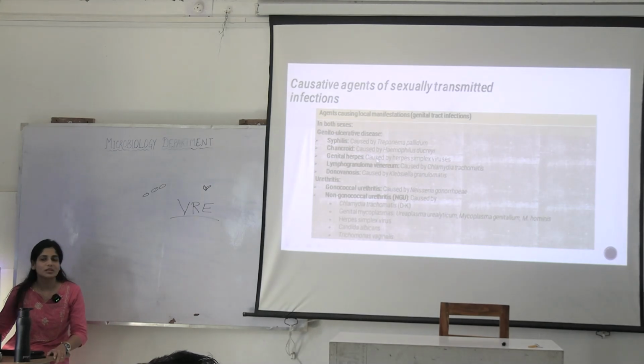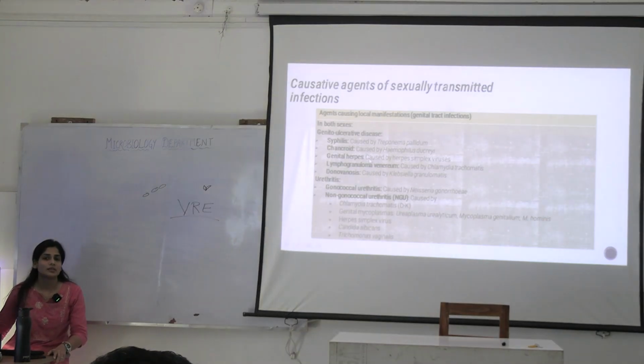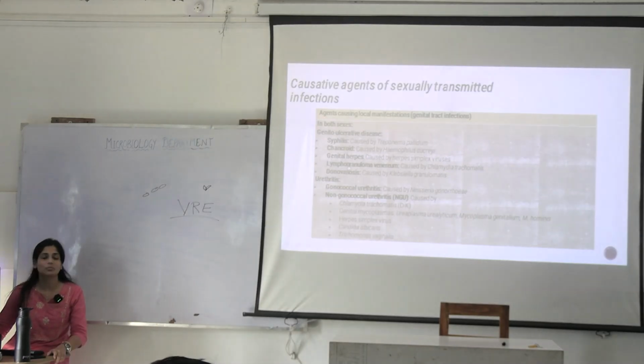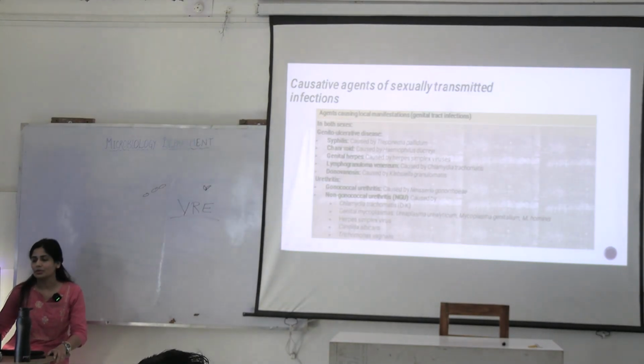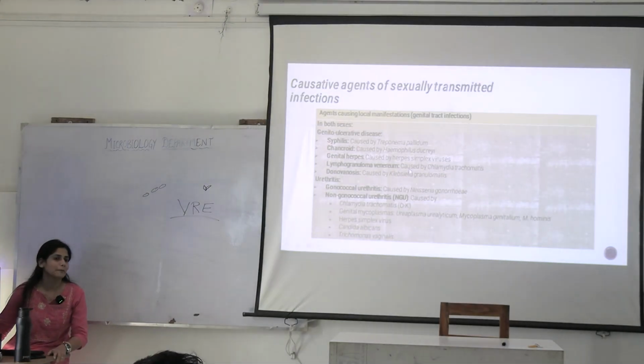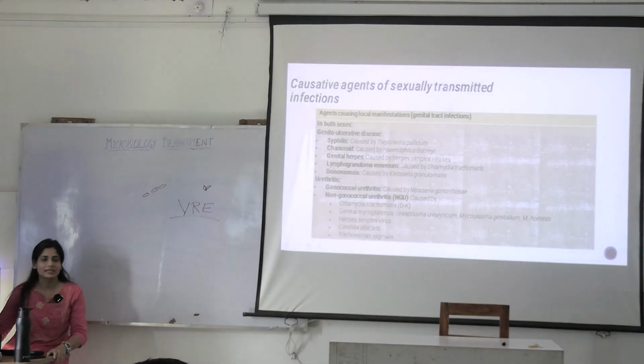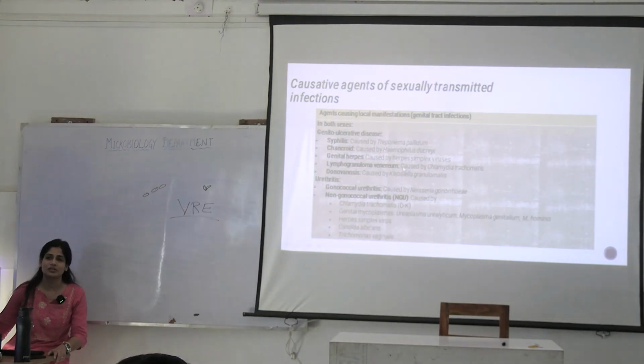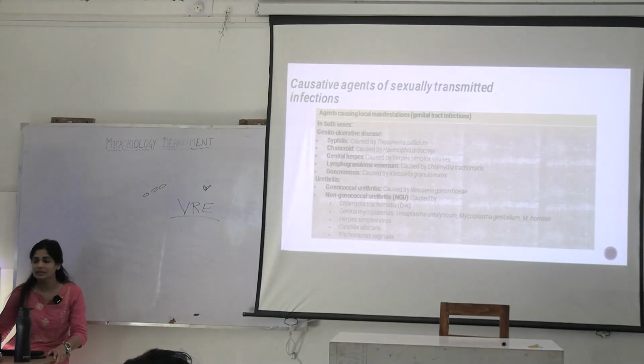Serovars. So A to B is causing ocular infections. D to K is causing oculogenital infections. And serovar L1, L2, L3 is causing this lymphogranuloma venereum, LGV. Okay. Then donovanosis. It is caused by Klebsiella granulomatis. Where have you heard the term Klebsiella? In Enterobacterales. But Klebsiella differs from this Klebsiella because this Klebsiella has certain gene that the other Klebsiella that you have been studying lacks. Okay. The name of that gene is 4E gene.